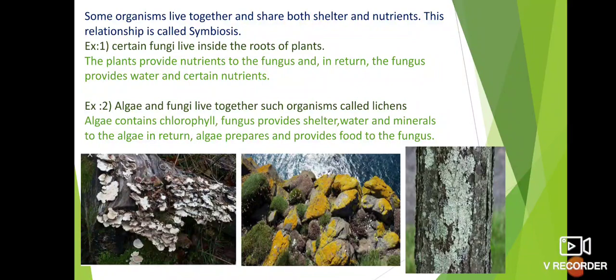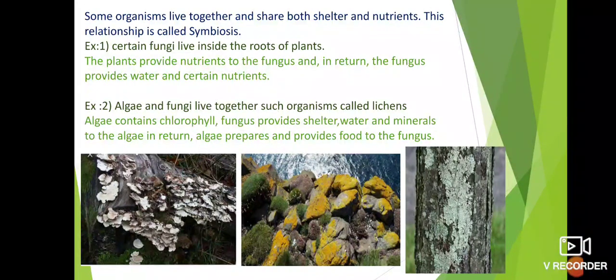Next, some organisms live together and share both shelter and nutrients. This relationship is called symbiosis.